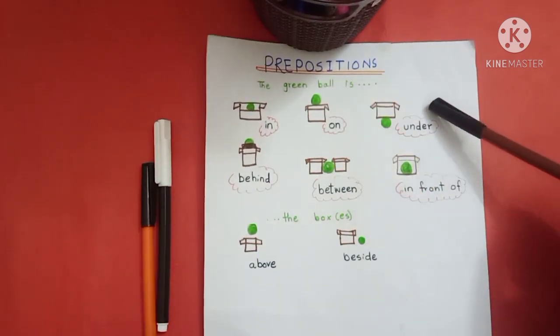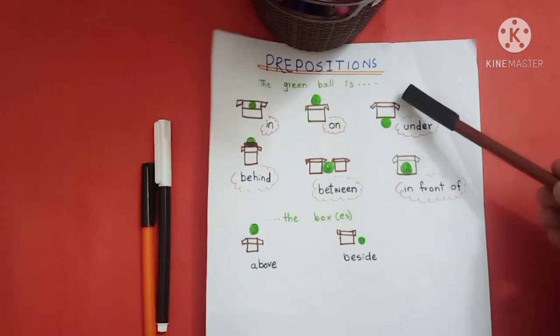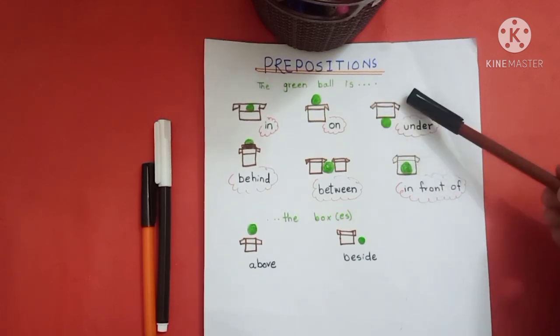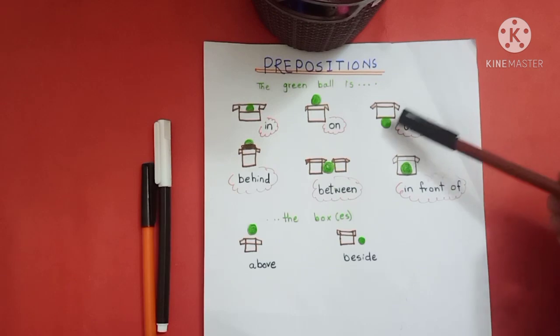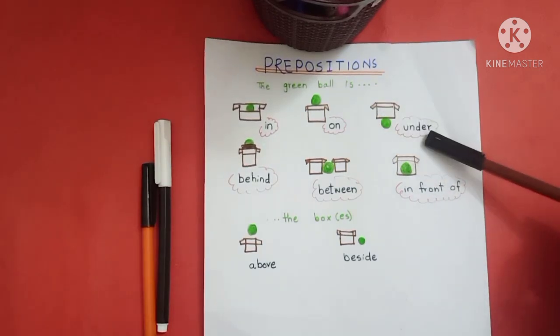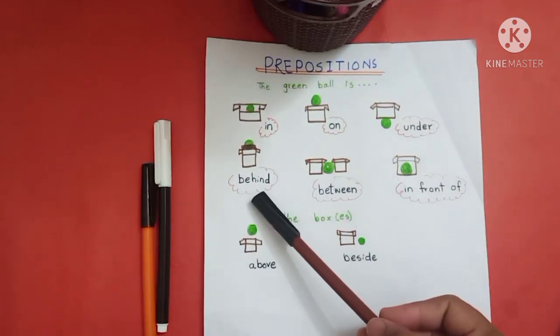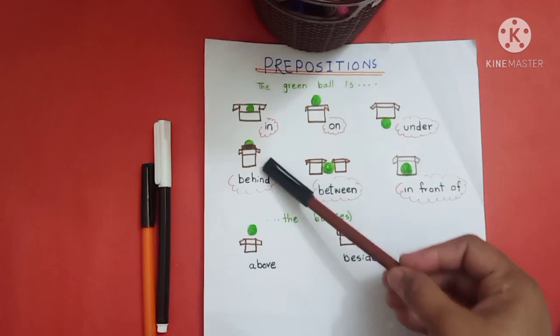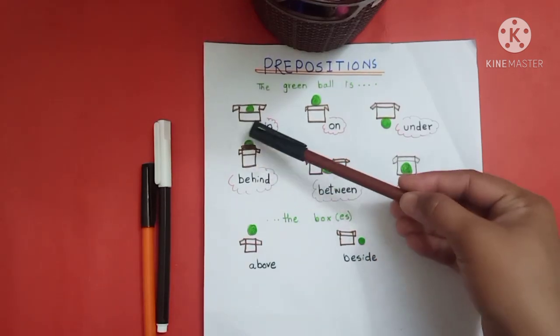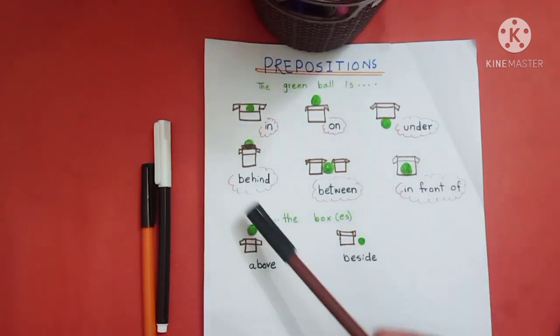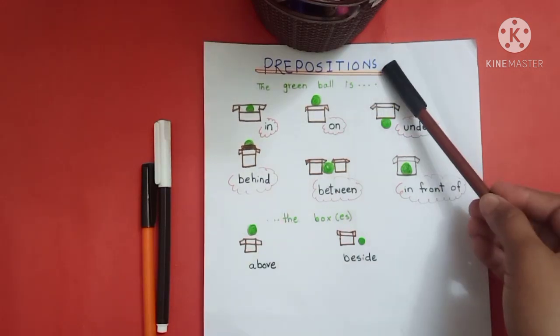In our third picture, where is the ball? The ball is under the box. The position of the ball is under the box. Under is our preposition. In our fourth picture, where is the ball? The ball is behind the box, so behind is our preposition.